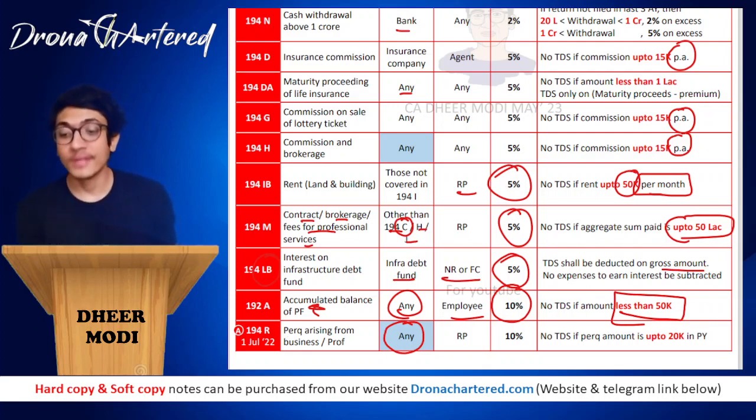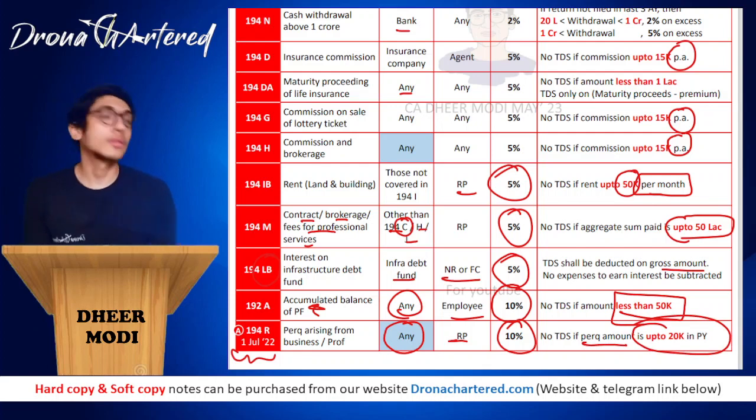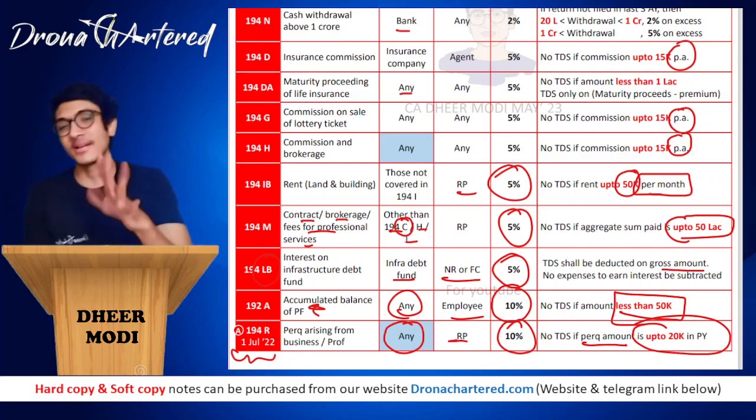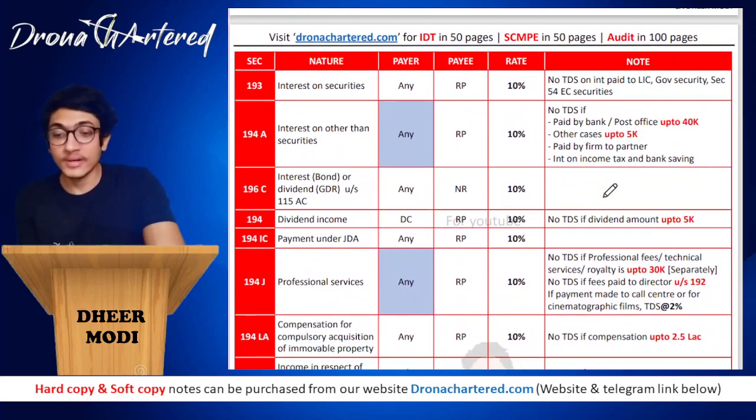Next is your section 194R. This is a new section that has been added from 1st July 2022. Any perquisite arising from business or profession, any benefit that you receive by running your business or profession, on that tax will have to be deducted. So any person over here, of course, it is a blue person, so those limits you have to check. For a resident person the rate is 10% and no TDS if the perquisite amount is up to 20,000 in the previous year. So if it is only 20,000, a small amount, you don't have to deduct TDS. Clear? So that is your section 194R.